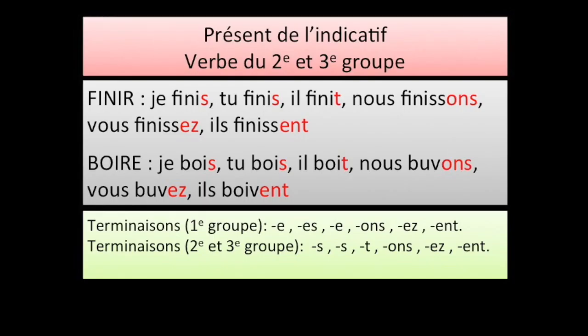Learning verb conjugation is quite important when you begin learning French, and verb conjugations in French are a bit tricky, but you get it right once you know how to categorize them in different groups. We've already learned the conjugation for the first group in one of the earlier videos. In here, we'll be discussing the second and the third group. The terminations for the second and the third group are shown in red.